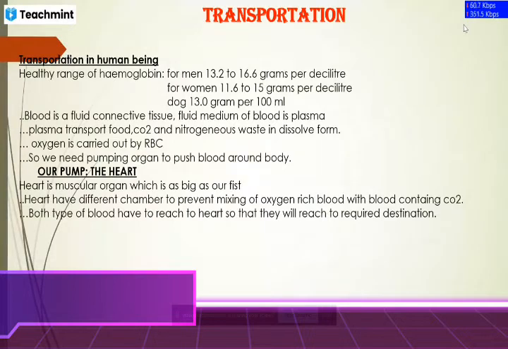पर क्यों? अगर मिल गया तो क्या हो जाएगा? मतलब अगर दोनों ब्लड मिल जाएंगे तो? Because when both the oxygen and CO2 combine, there will not be fresh O2 oxygen. And what is the purpose of that oxygen? That oxygen must be used for various different activities, and if there is no purity in that oxygen, then what can we say?